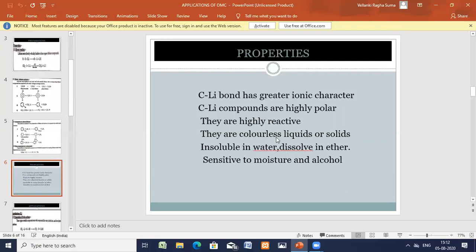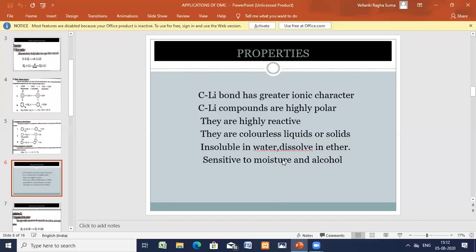Now it's a colorless liquid. Whatever organometallic compound of lithium is formed, it is a colorless liquid or solid. It is insoluble in water. It is dissolved in ether. It is sensitive to the moisture and the alcohol. Okay, so these are the preparations and properties. So today's session, the things to be discussed are preparations, properties, and applications.